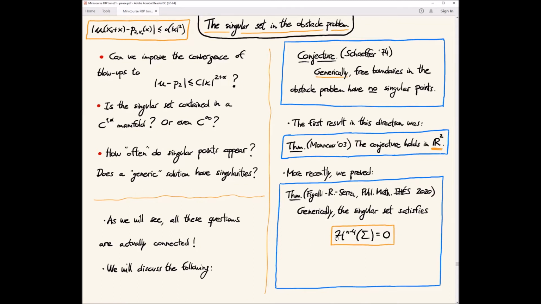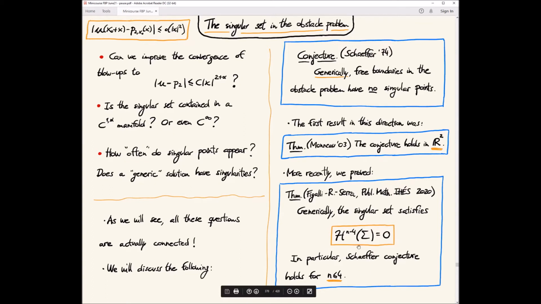What we are proving is that for a generic solution, if you don't have very bad luck, in a sense, its n-4 Hausdorff measure is 0. Okay, so in particular, Schaeffer's conjecture holds up to dimension 4. So this is solving Schaeffer's conjecture in dimensions 3 and 4.